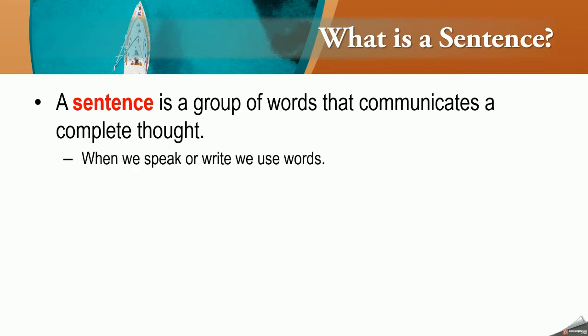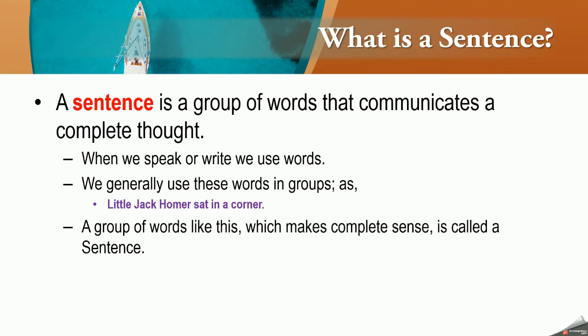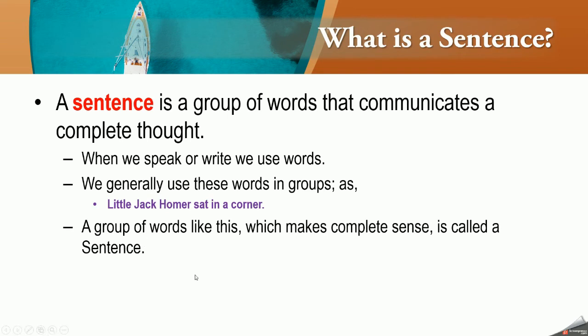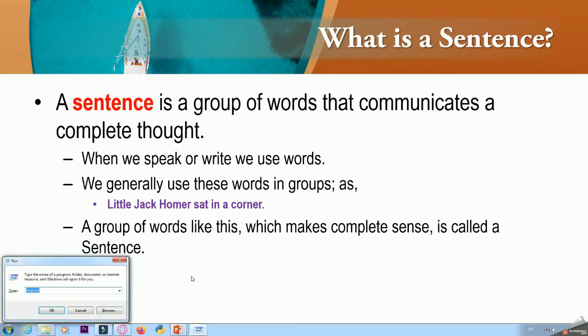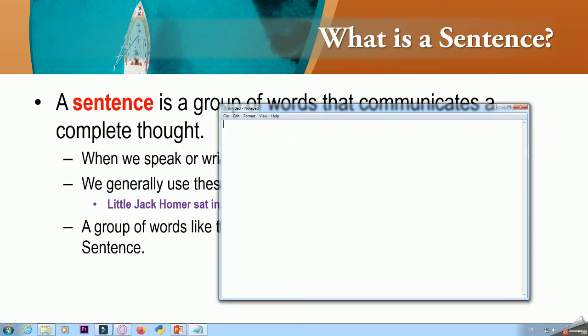For example, when we speak or write, we use words. We generally use these words in groups, such as "Little Jack Horner sat in a corner," or I can make any sentence out of it which makes some sense. For example, I can write, "The sun is the pivot of the solar system."